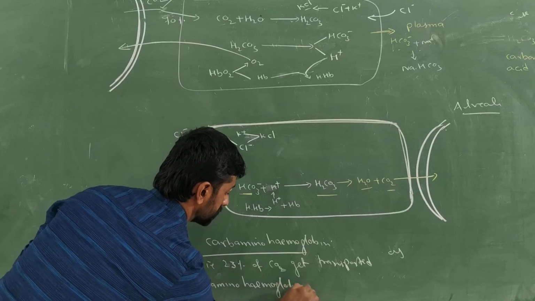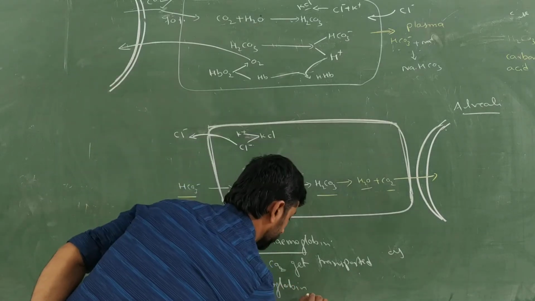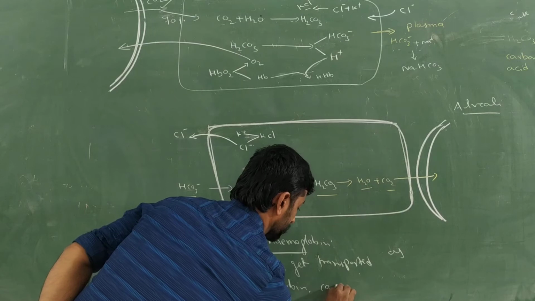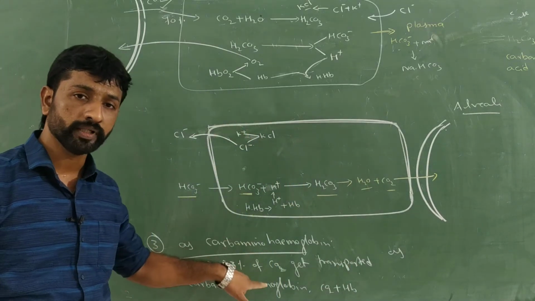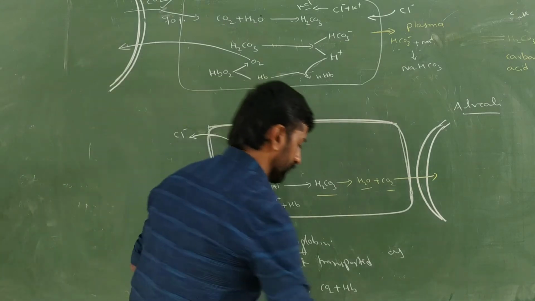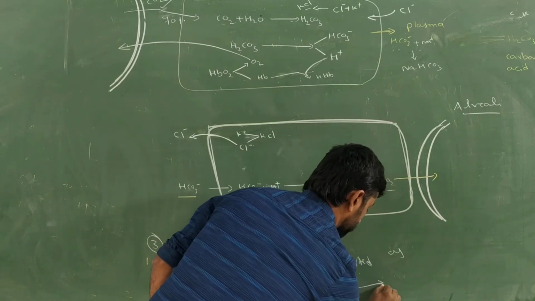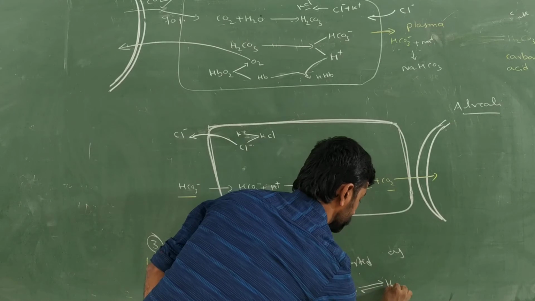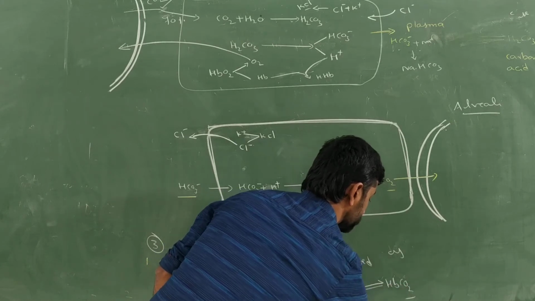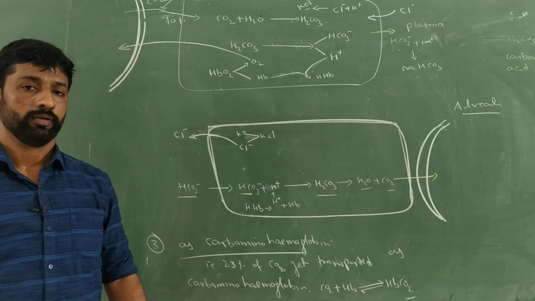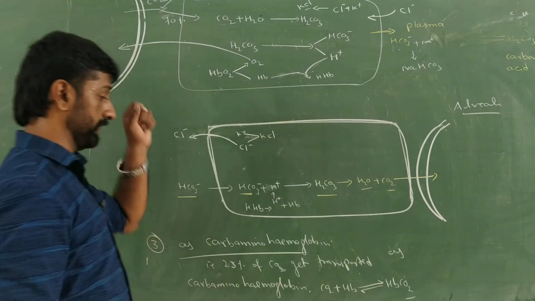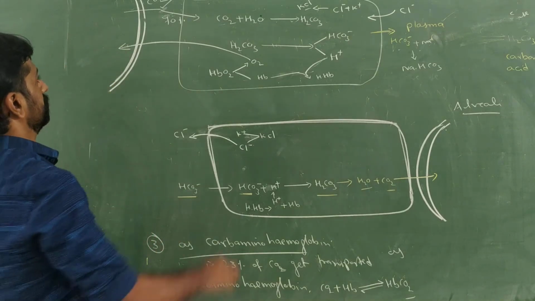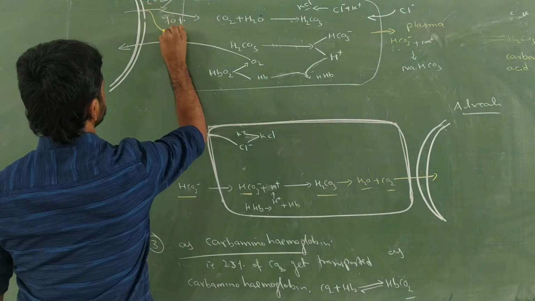So how does this transport take place? Here carbon dioxide combines with which part of the heme? The amine part of heme, and gives rise to the formation of a reversible compound. That reversible compound is HbCO2, that is carbaminohemoglobin. Okay, so that formation also takes place within the RBC. So let's represent that now.